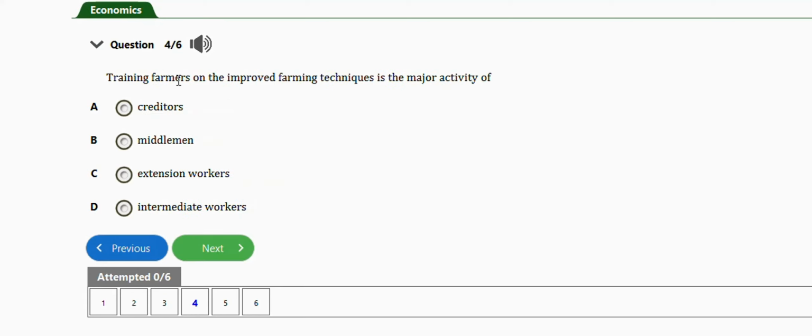Next question I have here is this one. It says training farmers on the improved farming techniques is the major activity of, we have creditors, middlemen, extension workers, intermediate workers. So the right answer, guys, take note of this question, is option C, extension workers. Okay, that's the right answer.